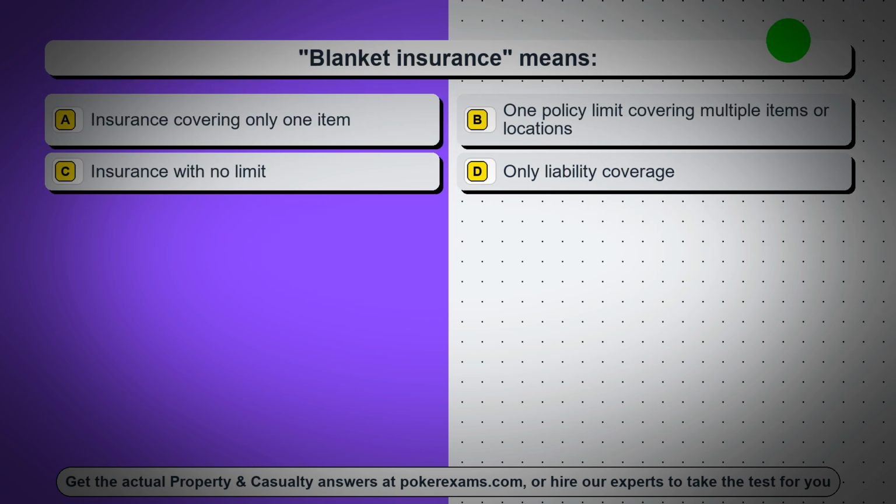Question 97. Blanket insurance means option A, insurance covering only one item. Option B, one policy limit covering multiple items or locations. Option C, insurance with no limit. Option D, only liability coverage.